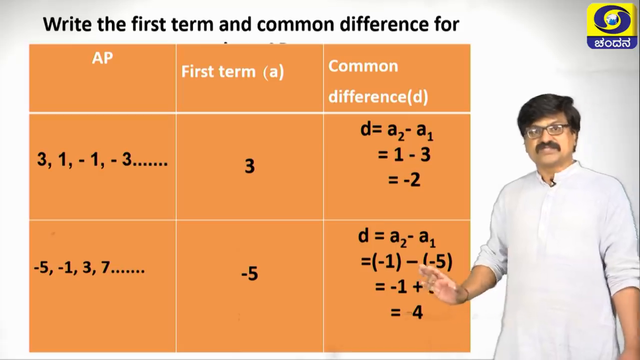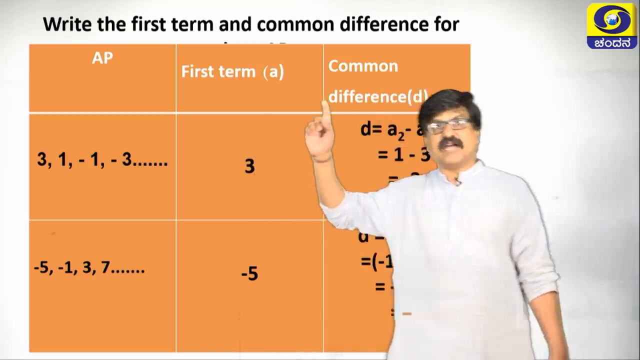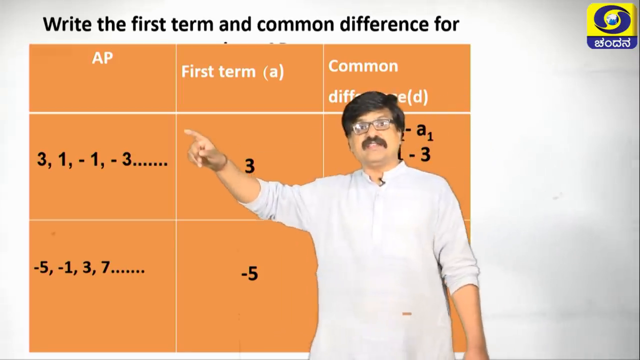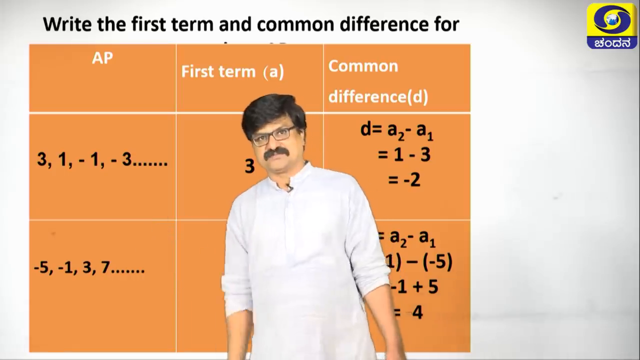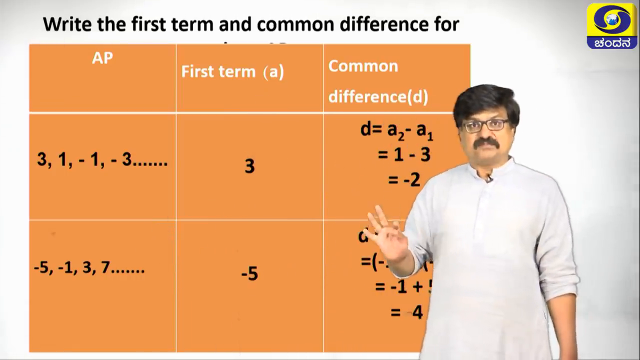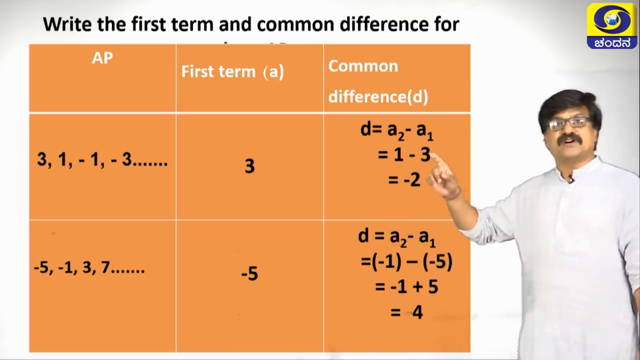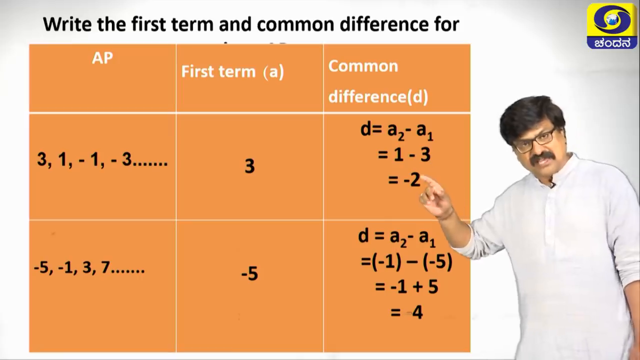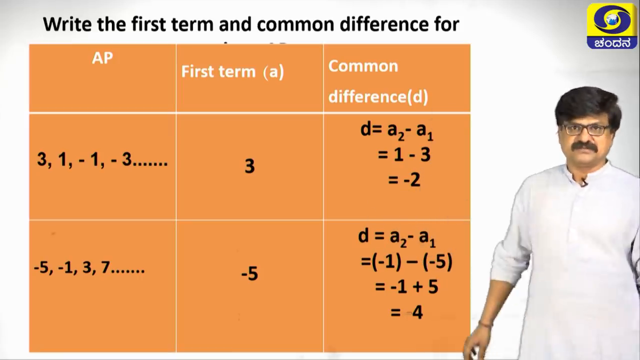Clear? This is the way of finding the first term and common difference for any kind of arithmetic progression. This is again an important part, because while solving any kind of AP based problem, first we find the A value and D value and other terms based on the given problem.